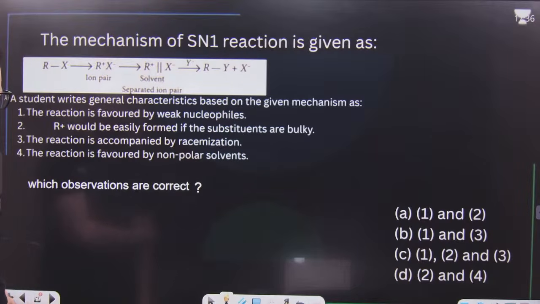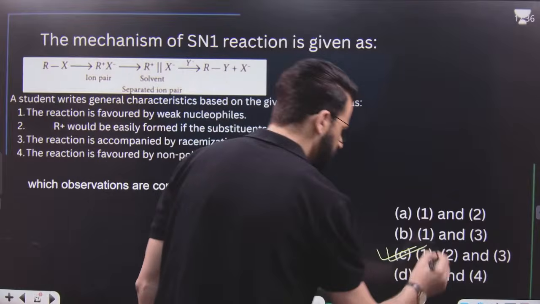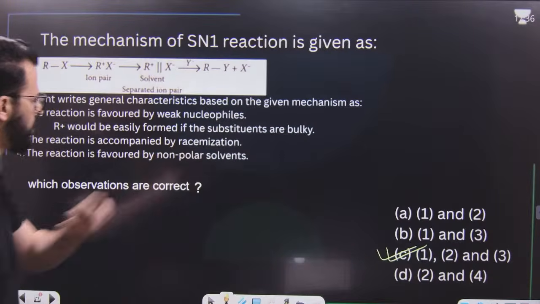The reaction is favored by non-polar solvents. No, this is not correct. So which observations are correct? 1, 2 and 3 are all correct. That means this option, except D. 1, 2 and 3 are correct.